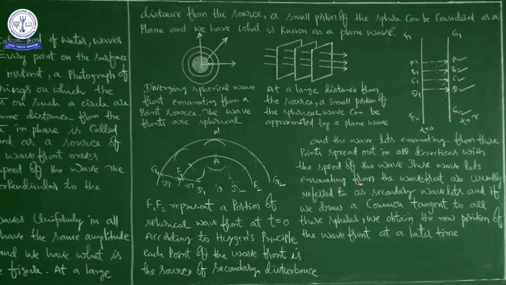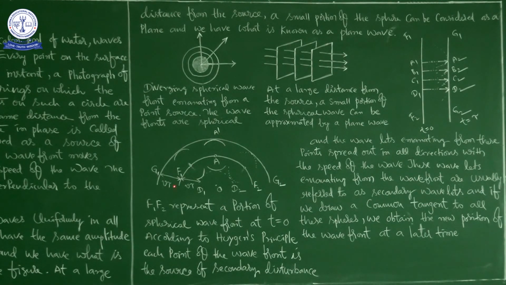These wavelets emanating from the wavefront are usually referred to as secondary wavelets. And if we draw a common tangent to all these spheres, we obtain a new position of wavefront at a later time.